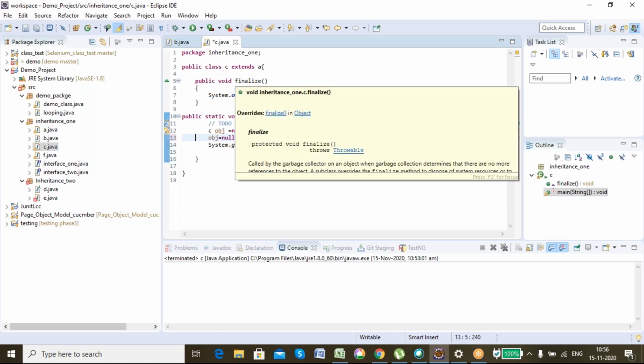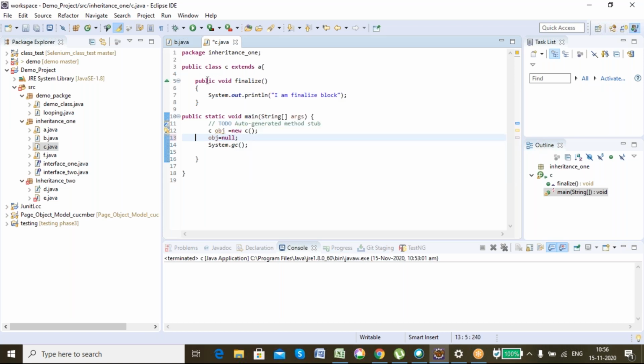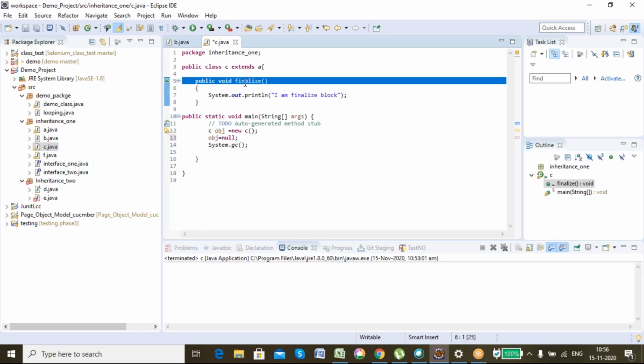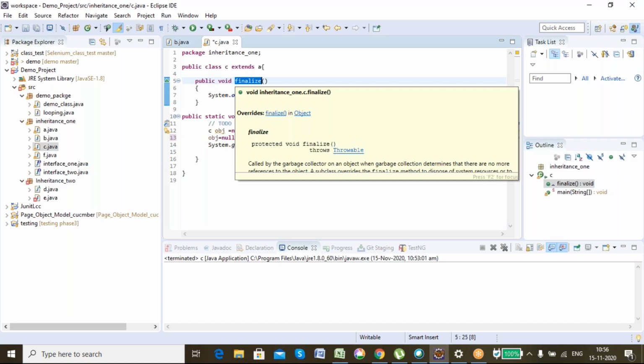This is the interview question. People who know may ask you, people who don't know may not ask you. Apart from that, this is an interview question also: what is the use of the finalize method? The finalize method is called before an object is destroyed.